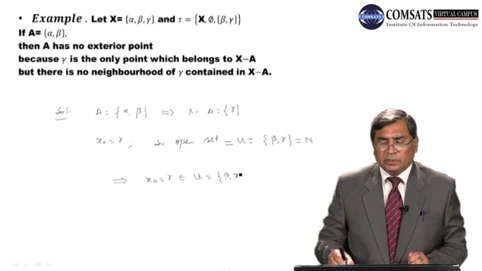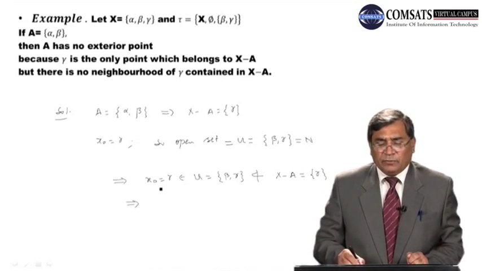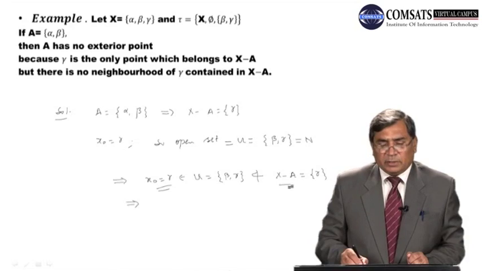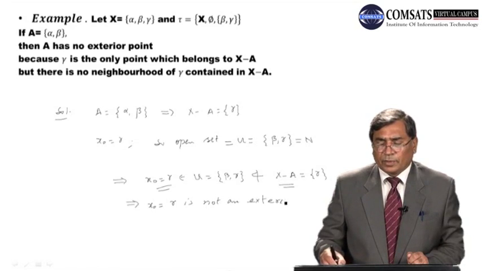In this case, this is not contained in X minus A, because X minus A is equal to gamma, and this is not contained in A. It means we cannot find a neighborhood of the point gamma which is contained in X minus A. This implies that x naught, which in this case is equal to gamma, is not an exterior point of A. What is A? In this case, given A is equal to alpha, beta, remember.